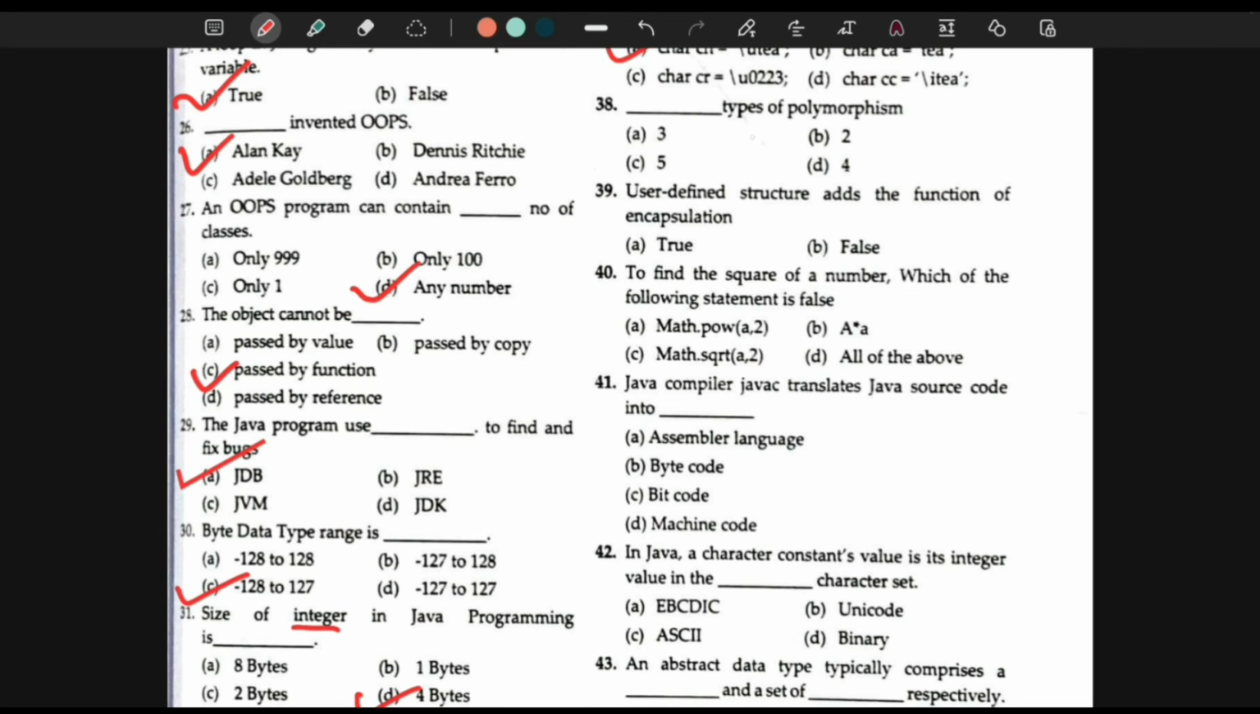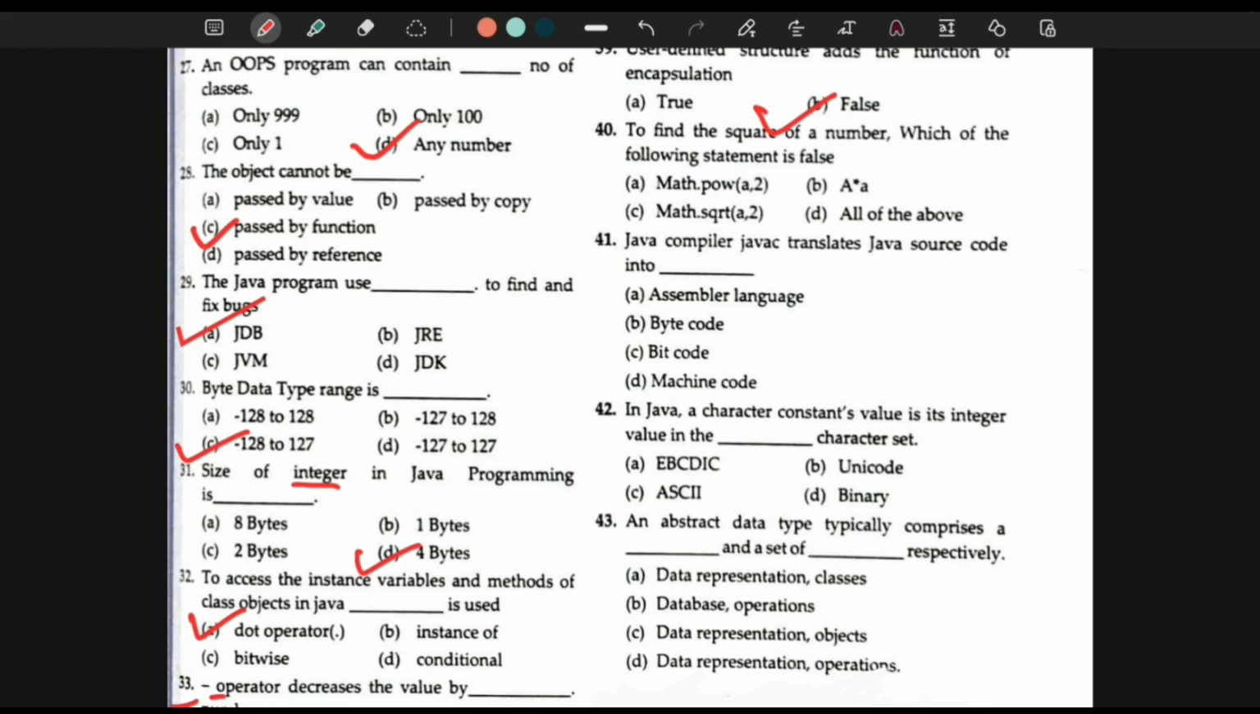Next question 38. Types of polymorphism. Dash types of polymorphism. The answer is there are 2 types of polymorphism in Java. One is static polymorphism and one is dynamic polymorphism. Then 39th. User defined structure adds the function of encapsulation. It is false. That does not happen. The encapsulation concept does not add the function in a user defined structure, because if the member functions are involved, then the user cannot call the structures defined by it.